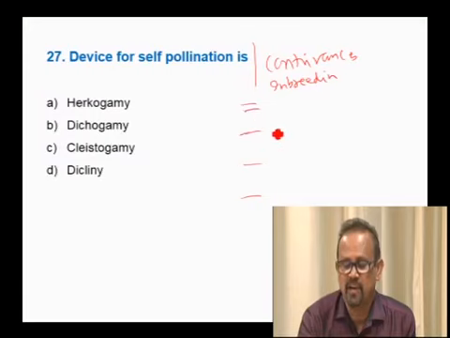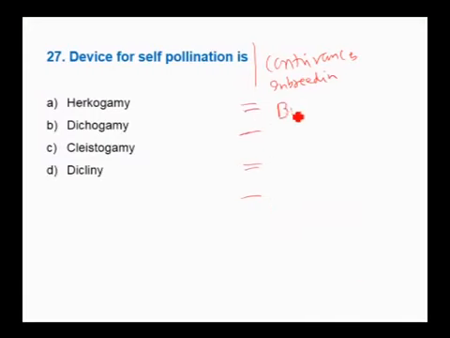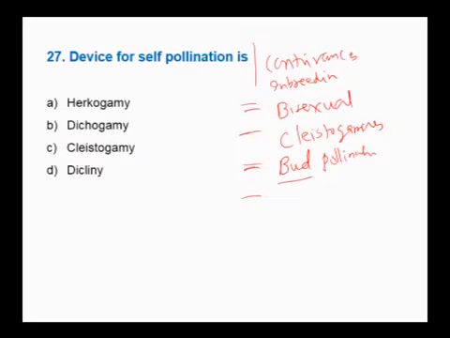For inbreeding or self pollination, first of all the flower must be bisexual, or the flowers must be cleistogamous, or the pollination must occur in the bud, that is bud pollination. When these conditions are present, only then is self pollination favored. Hercogamy is where there is a barrier which prevents pollination, therefore they have to go for cross pollination here.